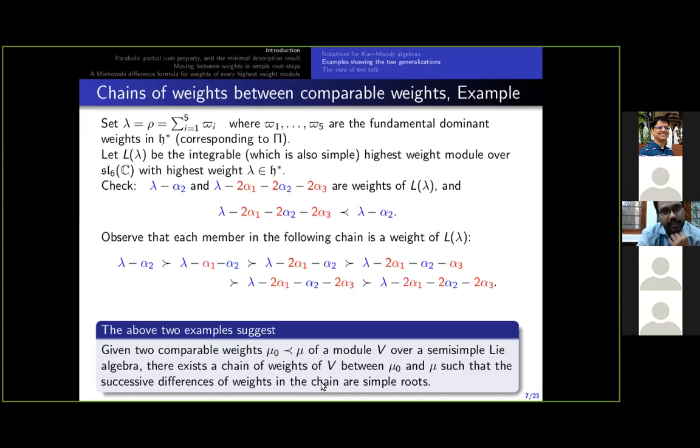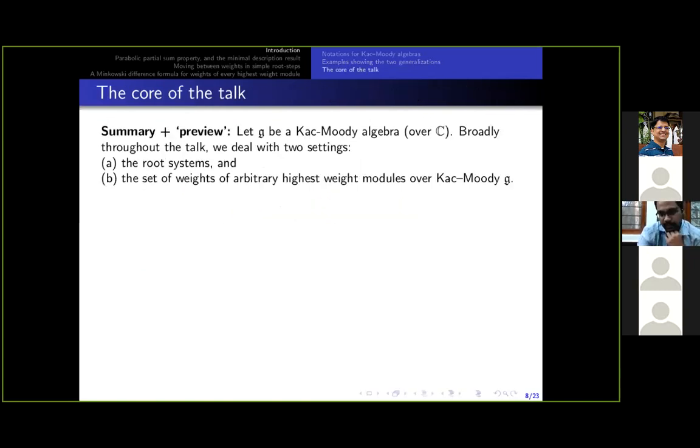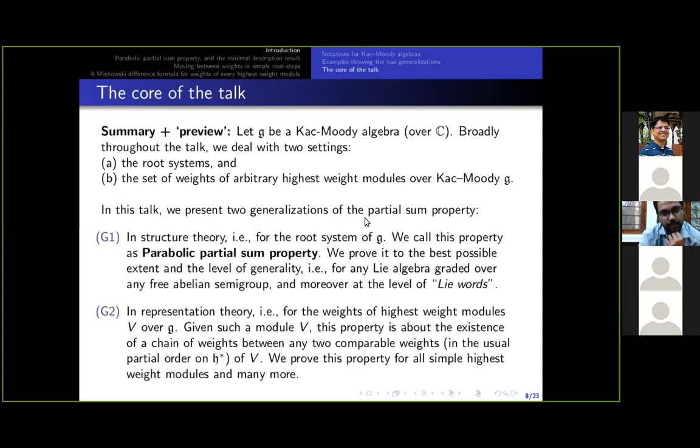Now, with these examples to provide an initial impression of the two generalizations, let me now give the outline of the talk, and then I can go into the details. Throughout the talk, I will be dealing with two settings. One is the root system over Kac-Moody algebras, and the other is the set of weights of arbitrary highest weight modules over Kac-Moody algebras. And the two generalizations of the partial sum property are as follows. One in structure theory, another in representation theory.